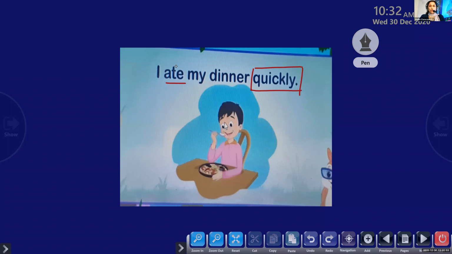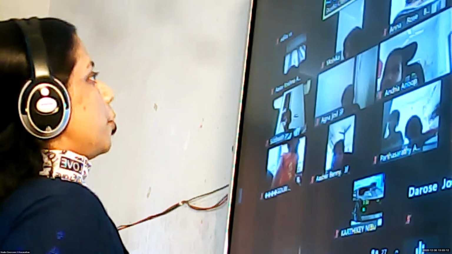Now let's move on to the different kinds of adverbs. Today we are going to discuss the first kind of adverb, that is adverb of manner. But there are different kinds of adverbs, children. There are nearly 5 different kinds of adverbs.